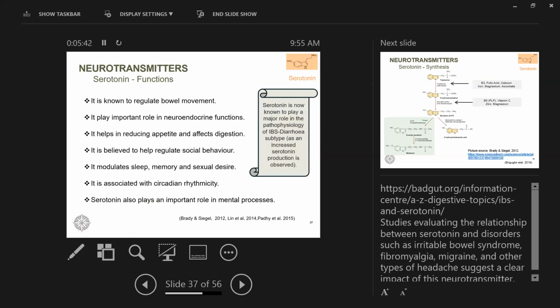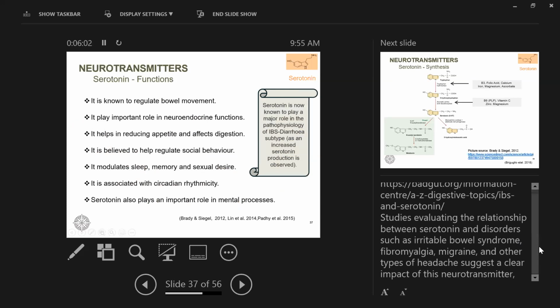Serotonin is known to regulate bowel movement, is very important in reducing appetite, and has a lot of influence on digestion and social behavior, and modulates sleep. It's also associated with circadian rhythm.